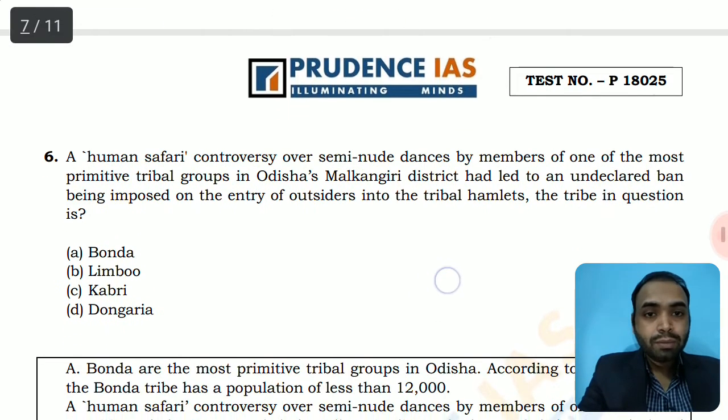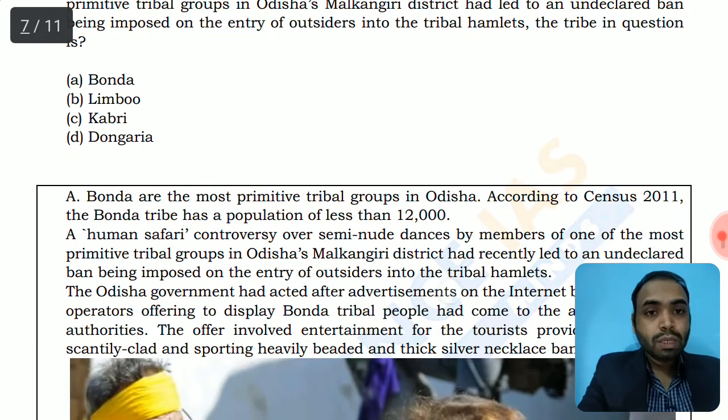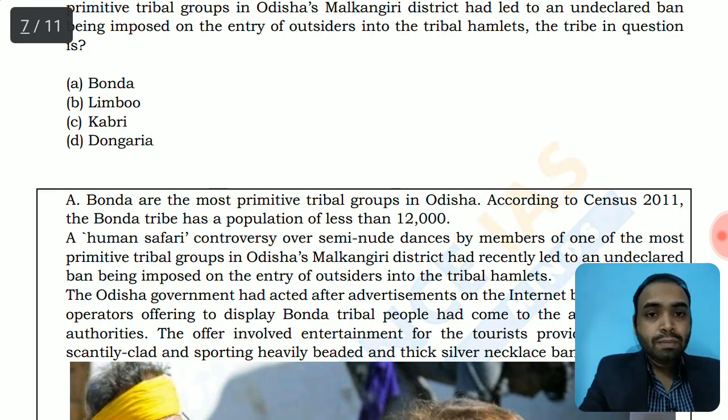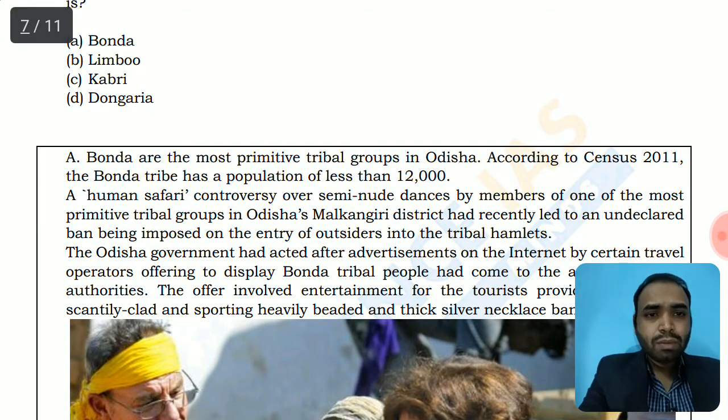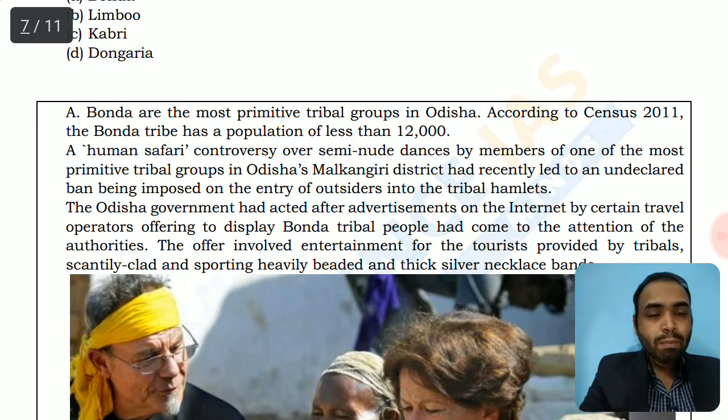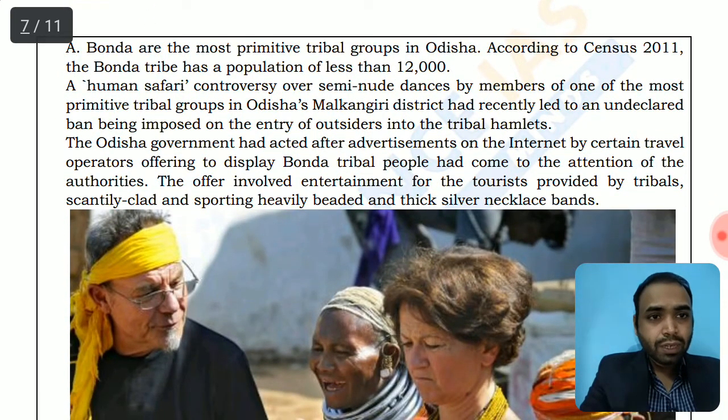The tribes are Bonda tribes, and this news erupted around 2012. The Bonda are the most primitive tribal group in Odisha according to the census 2011. Bonda tribes have a population of less than 12,000, so their population is very fragile. A human safari controversy over the semi-nude dances by members of one of the most primitive tribal groups in Odisha's Malkangiri district had recently led to an undeclared ban being imposed on the entry of outsiders into the tribal hamlets.